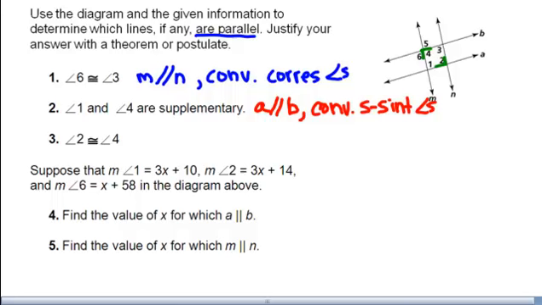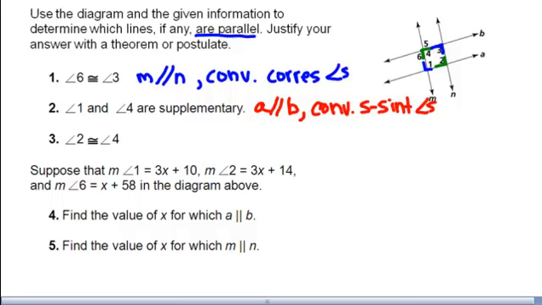In order for any lines to be parallel, what would have to happen is they would both have to be supplementary to either angle 3 or to angle 1. Because if same side interior angles are supplementary, then the lines are parallel, but we have the congruent supplements theorem that says if these two angles are congruent, then they're going to be supplementary to this angle.